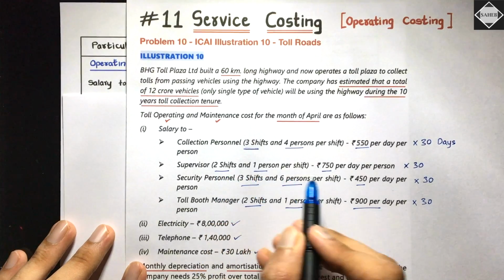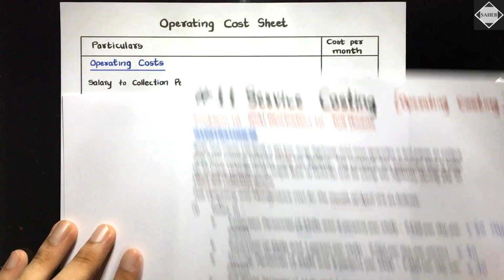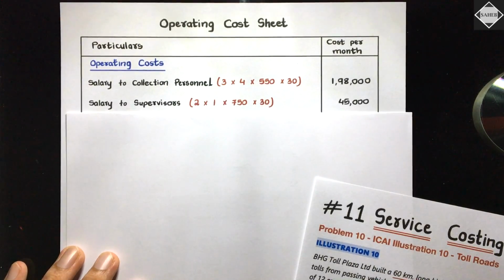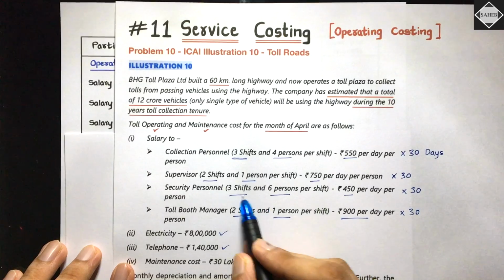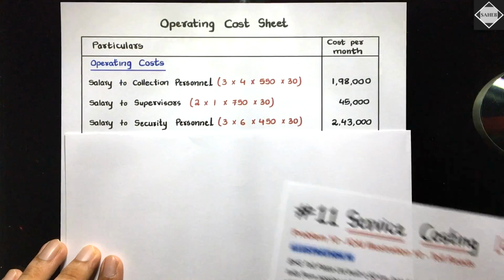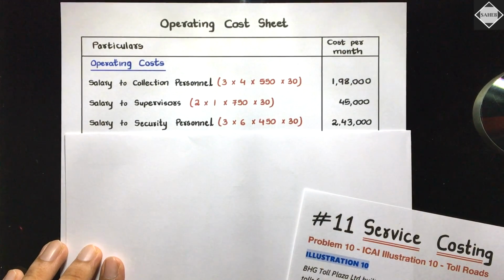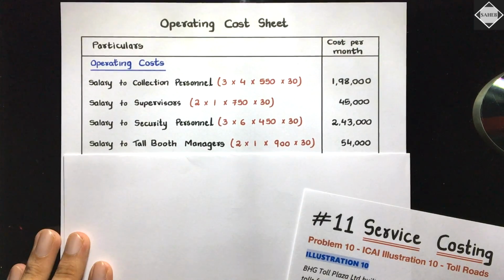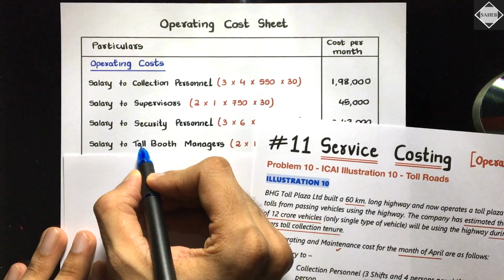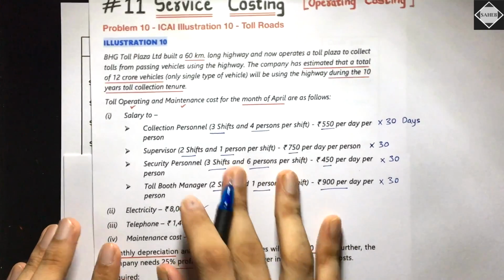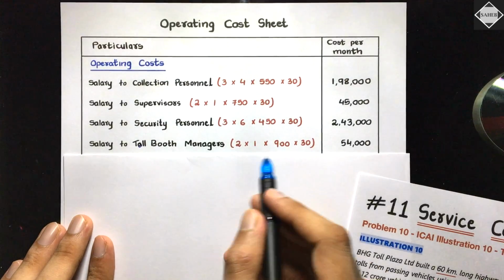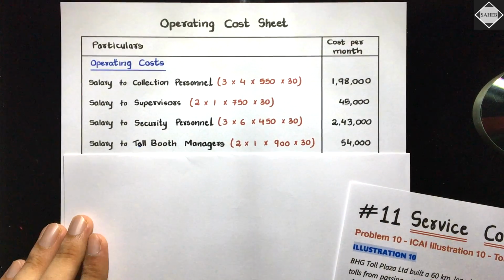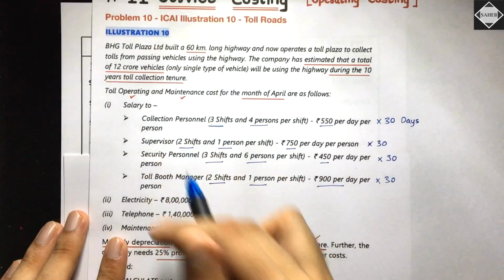2 shifts into 1 into 750 into 30, right? For monthly we are calculating salary to supervisor, see, 2 into 1 into 750 into 30, that's 45,000. Salary to security personnel, 3 into 6 into 450 into 30, yeah, 2,43,000. Then salary to toll booth manager, 2 into 1 into 900 into 30, that's 54,000. Is that clear? We have taken all salaries, fine.